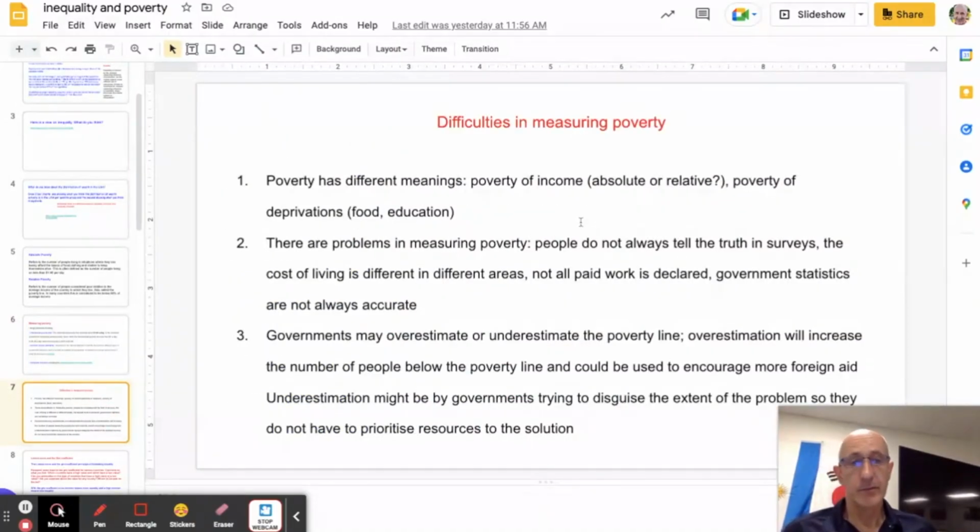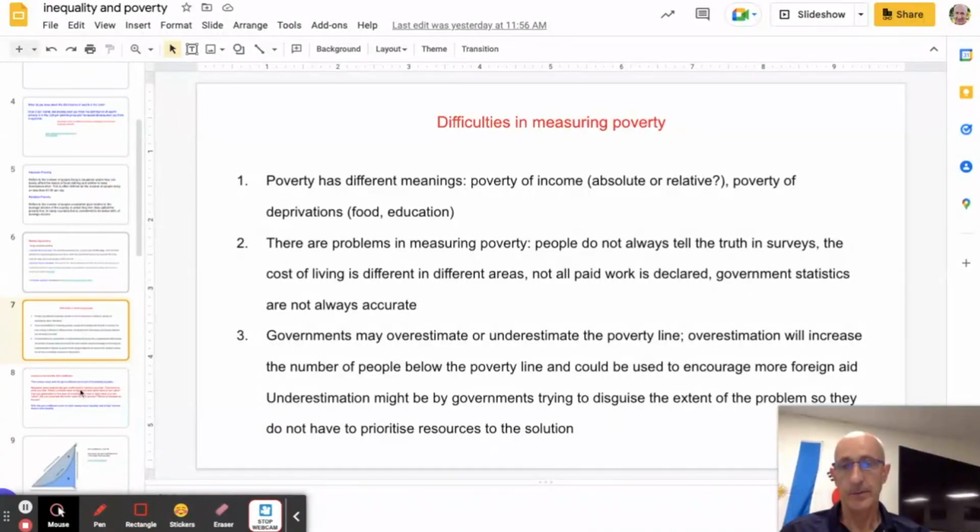There's some difficulties, of course, in measuring anything statistically in an economy, and poverty is one of those things as well. So it's got different meanings to different people. Trying to get some sort of global universal measure is quite hard. People don't always tell the truth when you ask them for information in surveys. Government stats are not measured in the same way and not always accurate. And governments have different sort of ideas of what is considered to be the poverty line anyway.